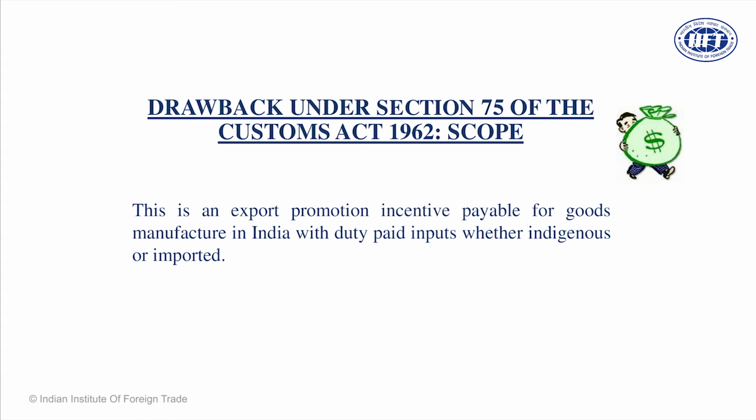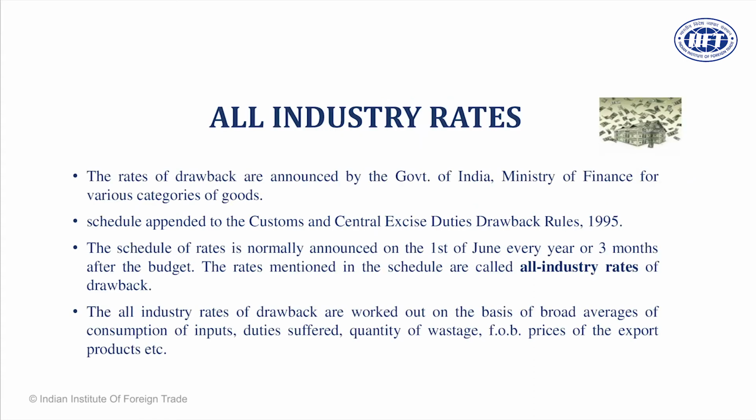Section 75 is far easier to understand and easy to operate. Dear friends, this section defines the drawback rates for manufactured goods, which are announced after the budget every year by the Department of Customs, CBIC, Central Board for Indirect Taxes.